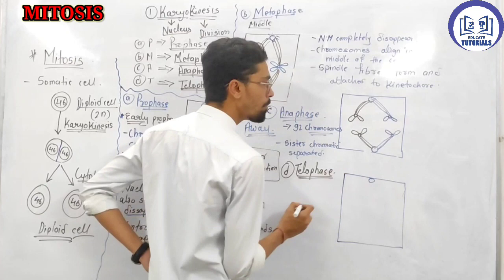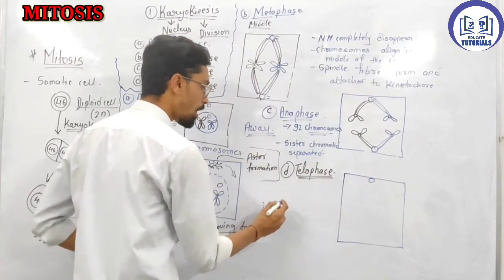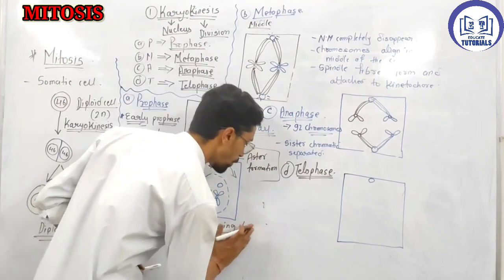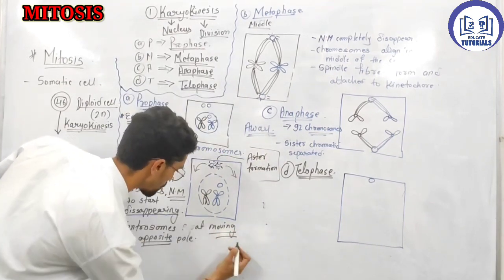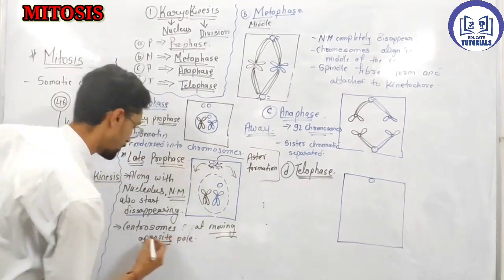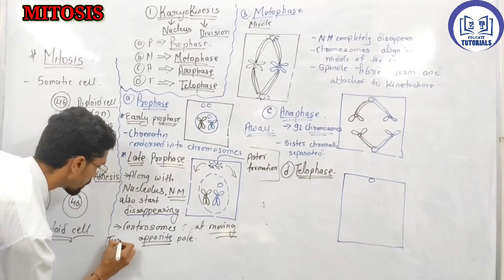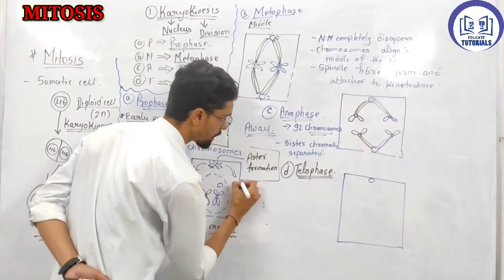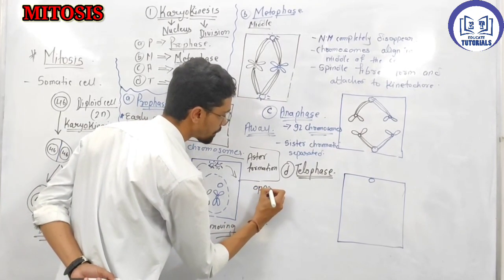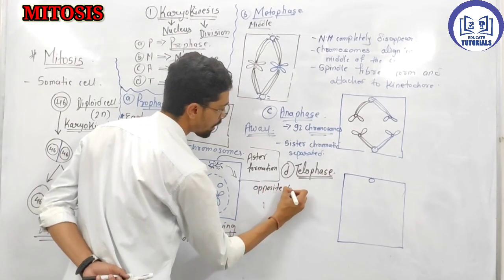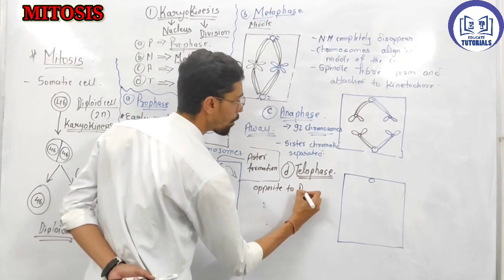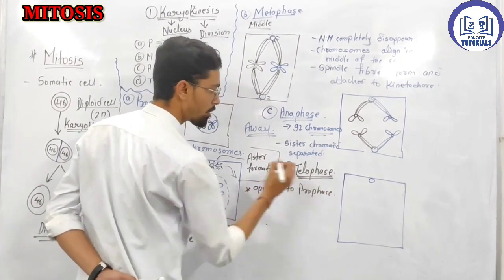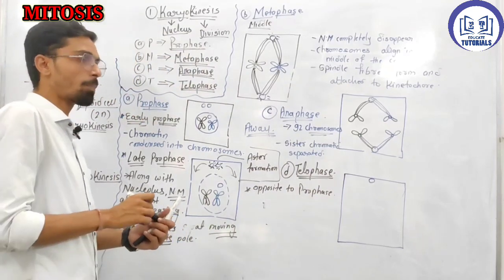These centrosomes in telophase, it's the opposite. Just write down: it's the opposite to prophase. This telophase is the opposite of prophase.